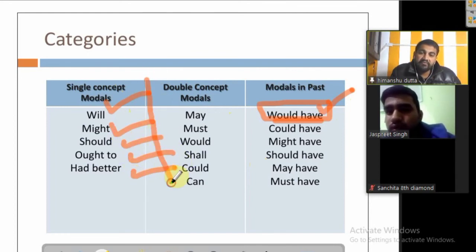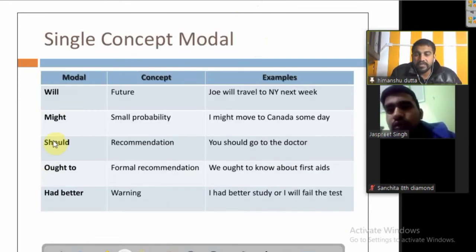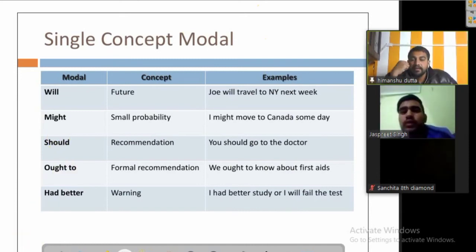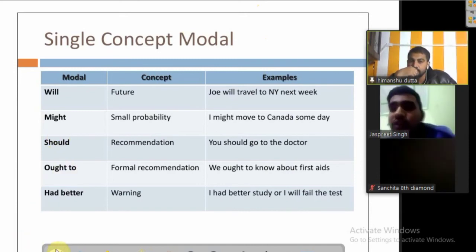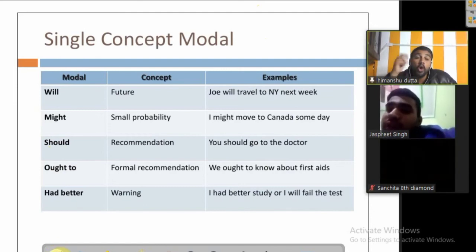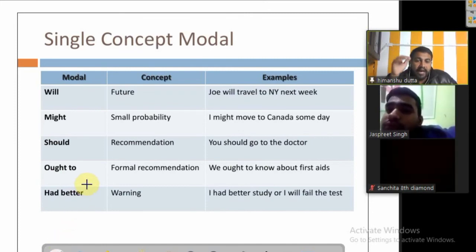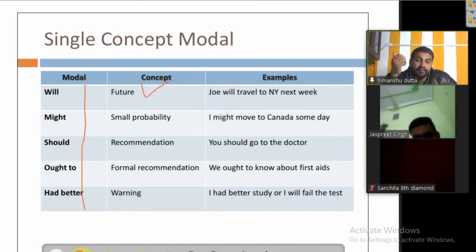These five are going to be used in the first category, that is single concept. So we're going to talk about that one first. Okay, let's talk about that. You see, the first one is ought to. It's not out to, it's ought to. I'm going to tell you about that one, and you can get to know what exactly they mean. Don't worry about it.